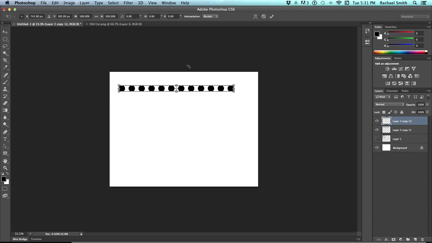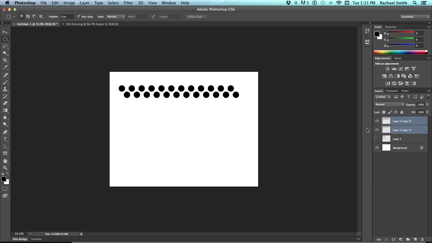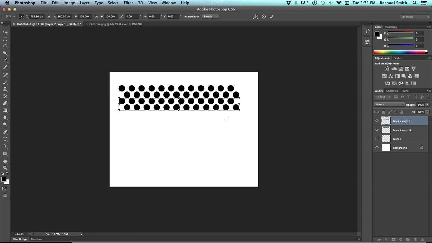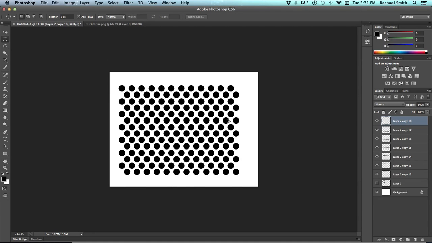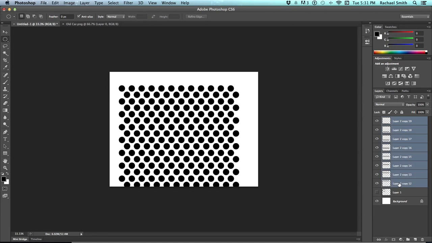So I'm going to hit transform, and this time for stagger what I need to have is just this piece as my first element, so I'm going to flatten those two layers together, and this is the one that I would do my transform repeat. So copy, Command J, Command T, move, I'm holding down Shift so it moves straight down, and then Command Shift Option T. So I think you get how that works.